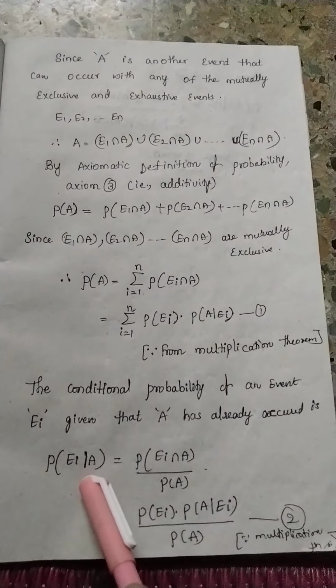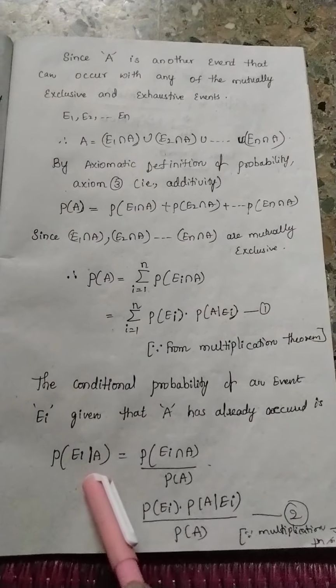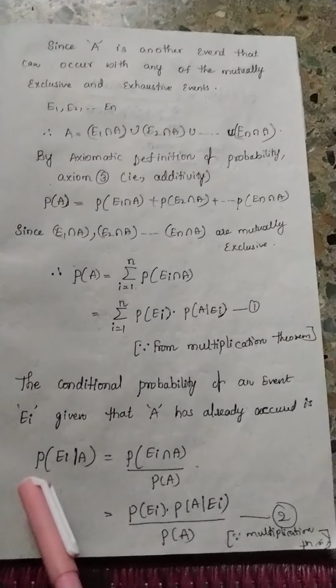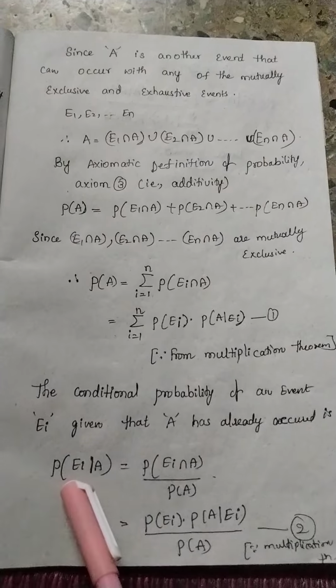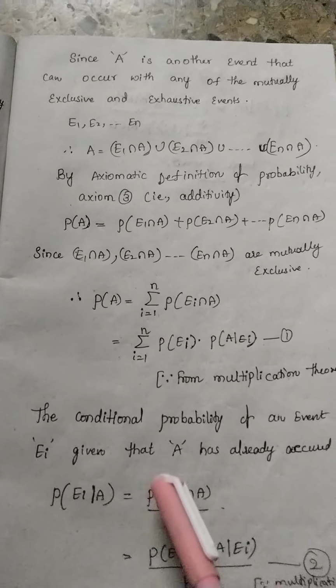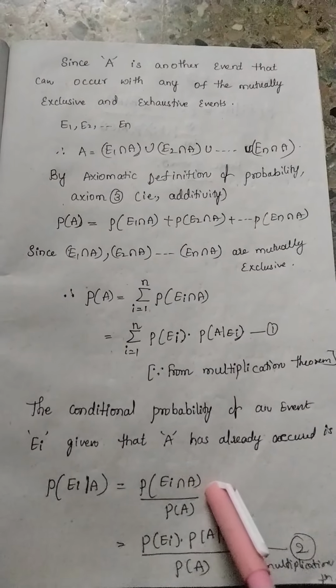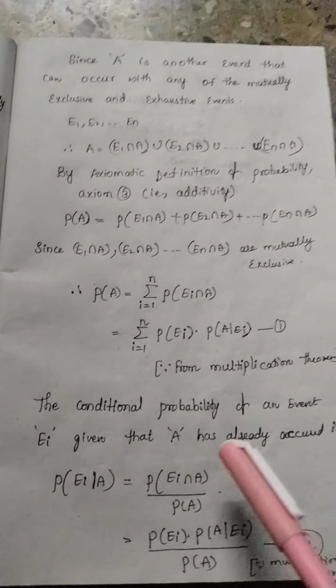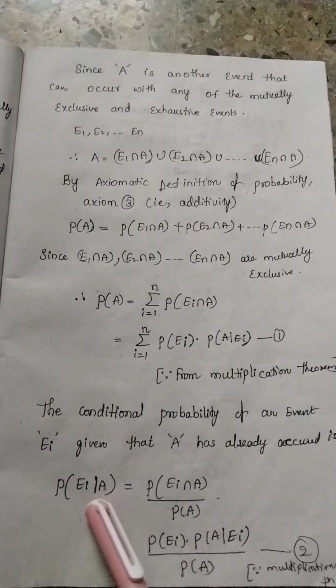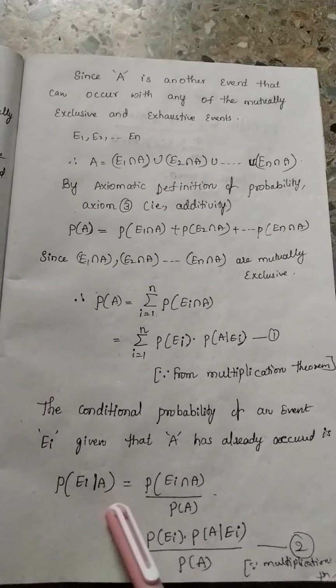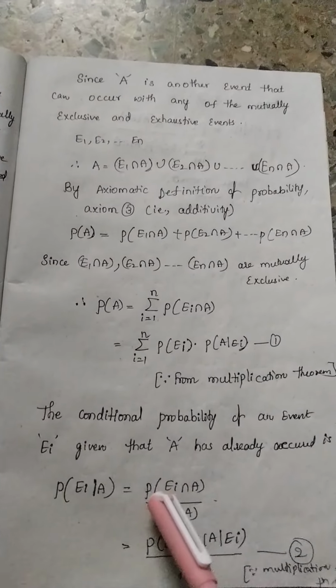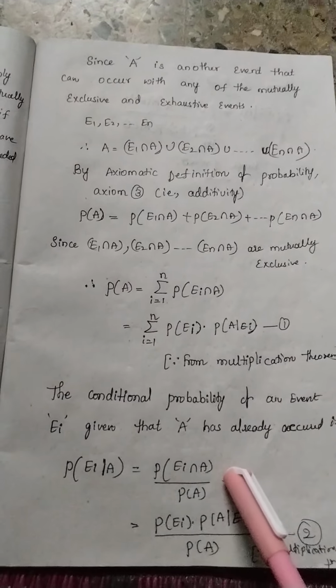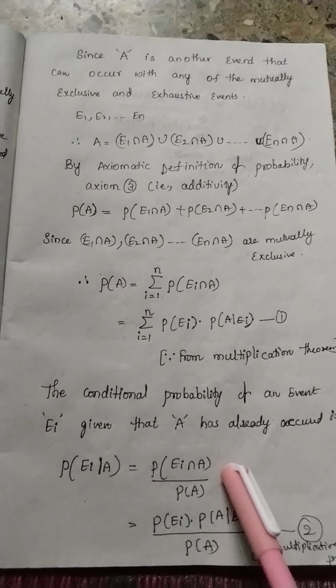How are we going to write it? Again using the multiplication theorem of probability, probability of Ei given A is equal to probability of Ei intersection A divided by P of A. Or in the place of Ei you can take B, and in the place of A only A. Then you will get your multiplication theorem of probability.